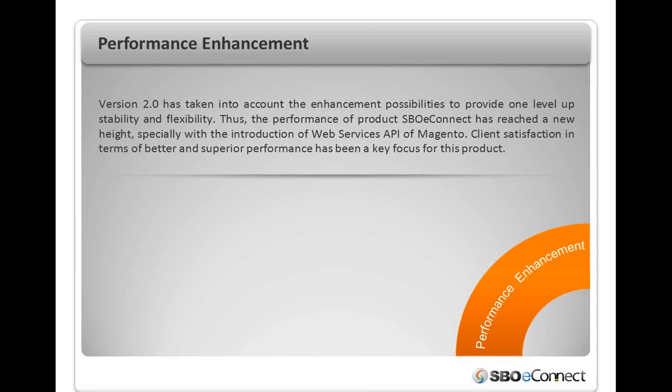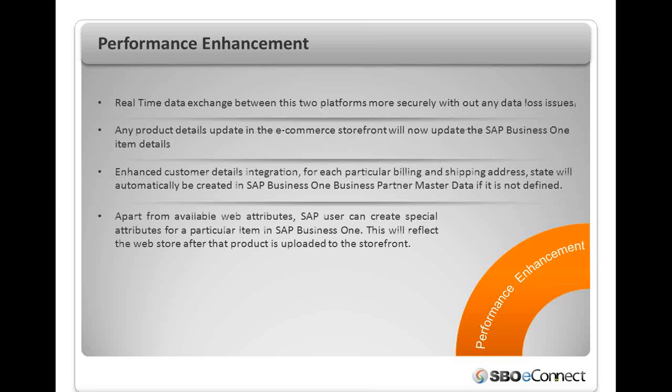As per the performance aspect, version 2.0 has taken into account the enhancement possibilities to provide one level up stability and flexibility. And the performance is enhanced due to the introduction of Web Services API in the Magento Commerce site. These are the enhancements. Now data will be exchanged in real time more securely and without any data loss. Any product details update in the e-commerce storefront will now update ERP item details.